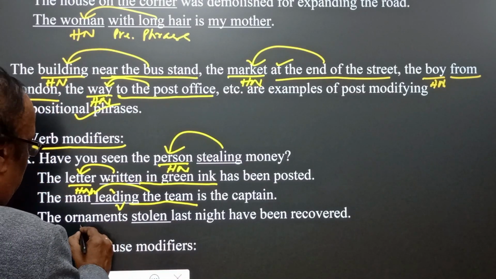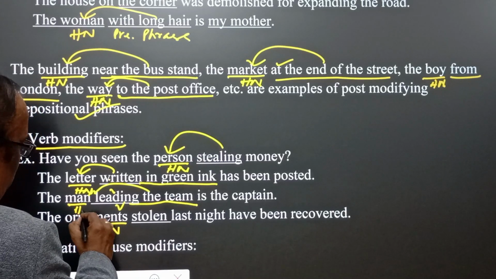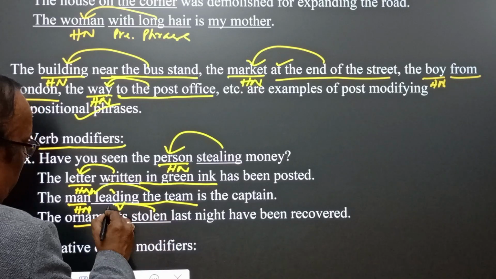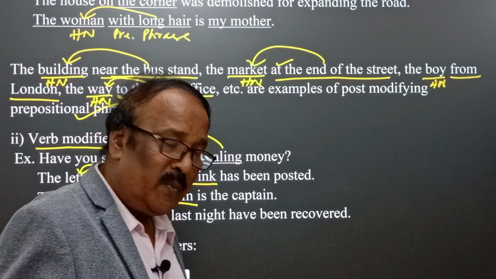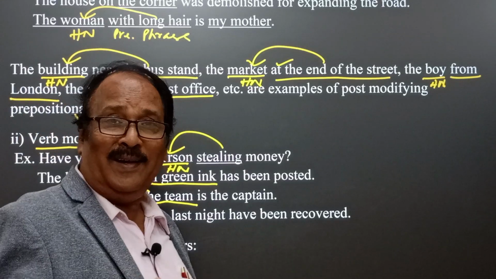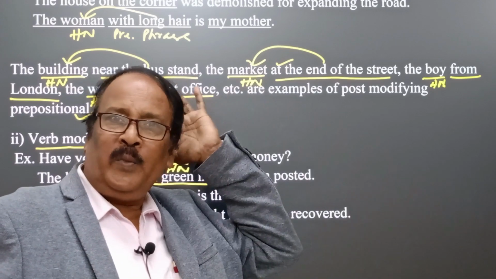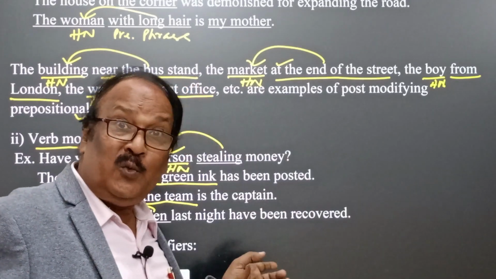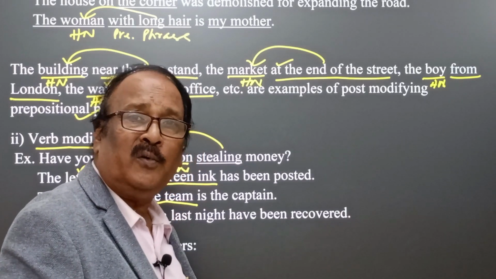The ornament is the head noun here, and stolen is the past participle of steal, stole, stolen. It means the ornaments which were stolen. If we elaborate it, we can find the relative clause, and this is what we call a zero relative clause, or absence of what?